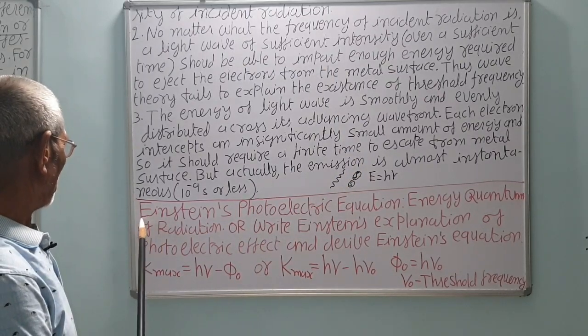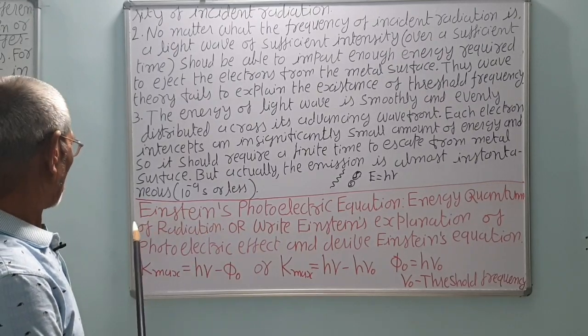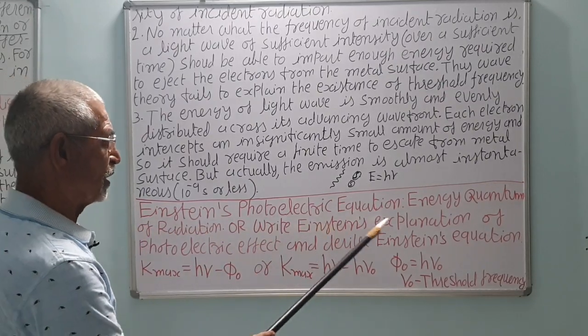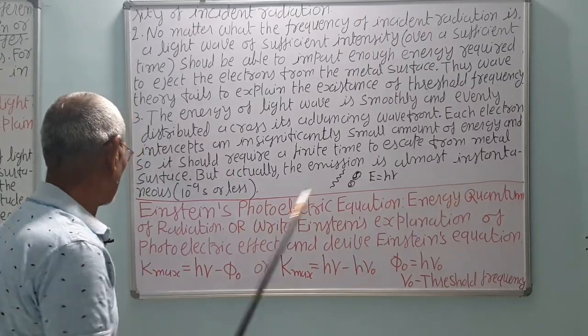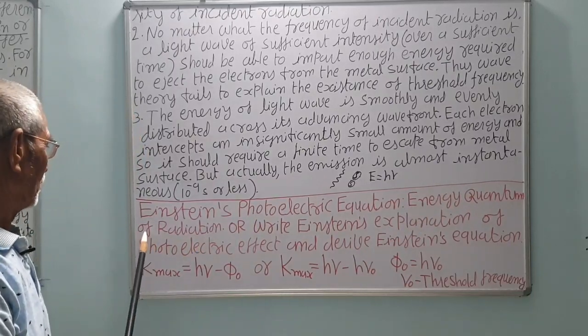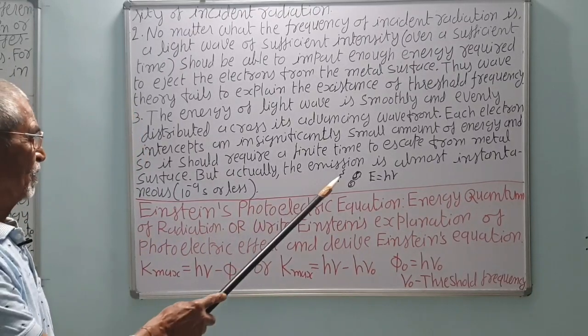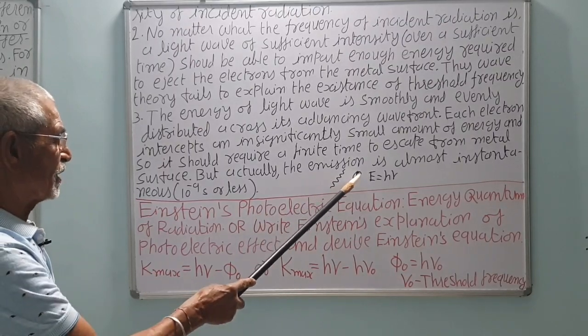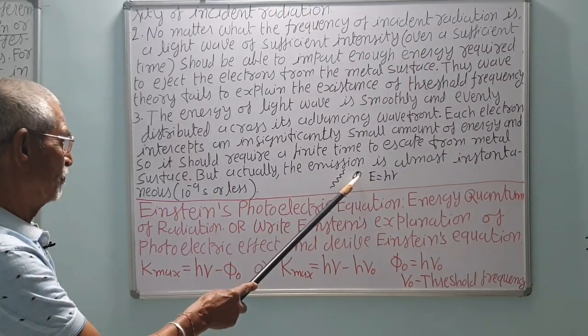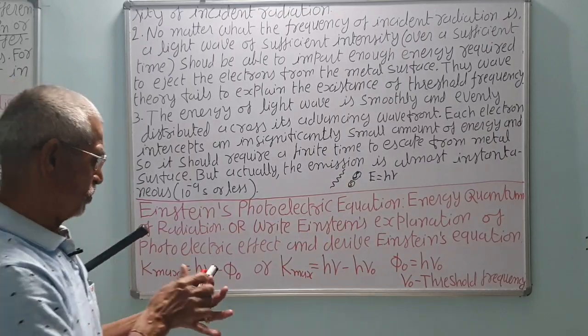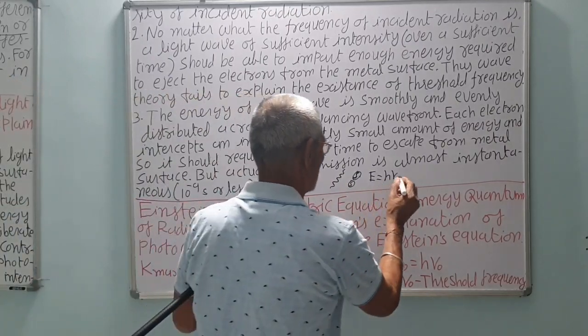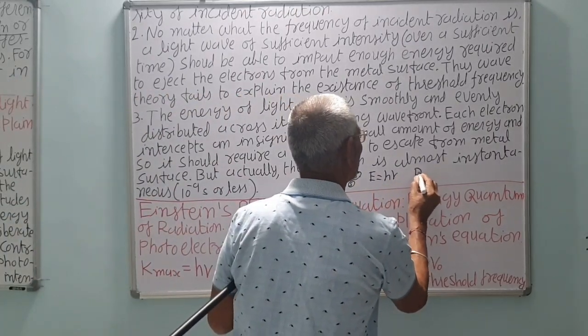We will see in the next lecture Einstein's photoelectric equation, or energy quantization. The energy of the radiation is quantized. This quantum is called a photon.